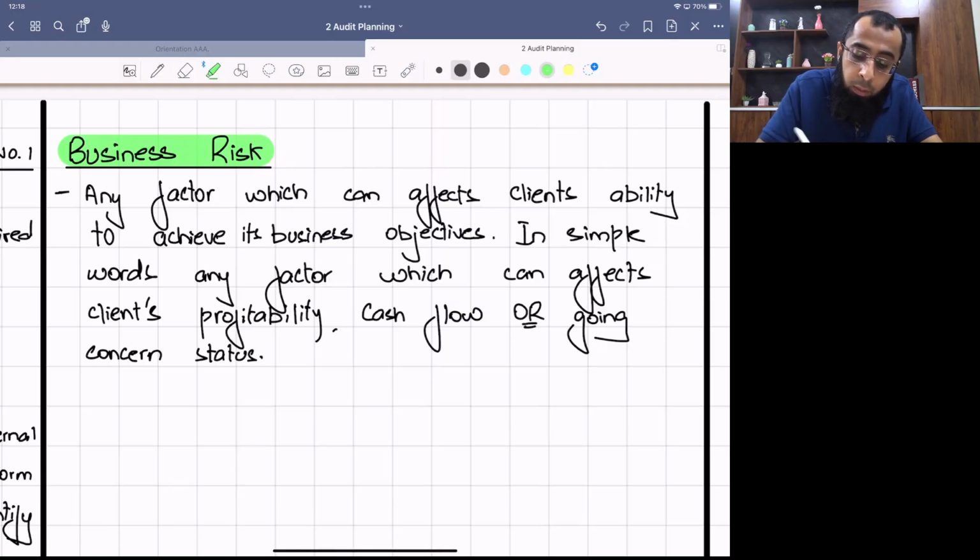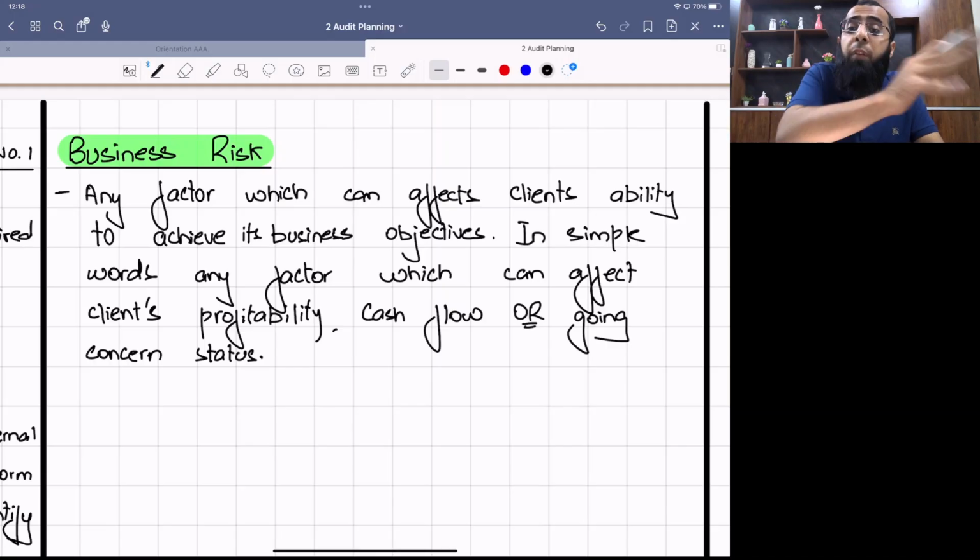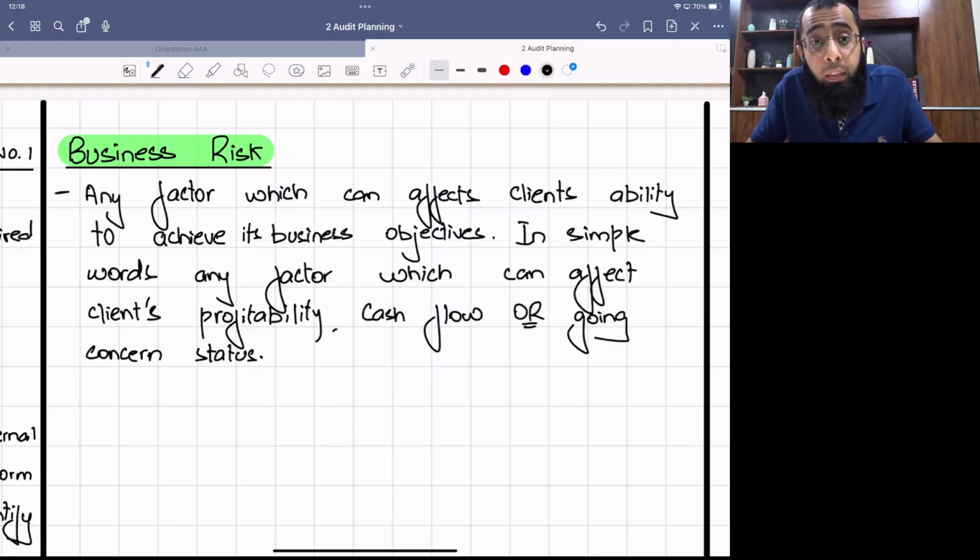Now obviously, in order to evaluate the business risk, you need to obtain a good understanding of the client's business. See, the auditor goes and sits with the client and discusses: tell me about your business. What is the situation going on? How are sales going? Who are the key competitors? Give me some industry data. Obviously, the auditor not only relies on the client's information, he also performs his own research.